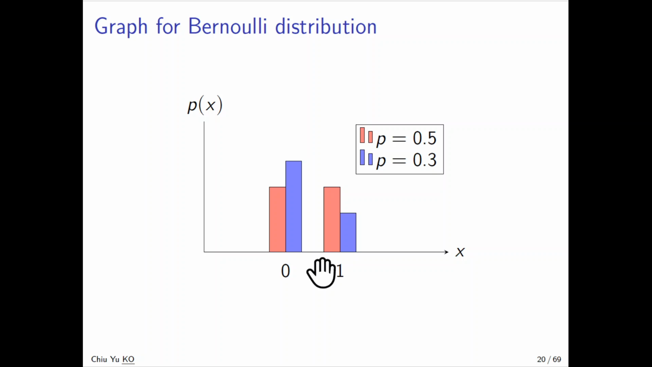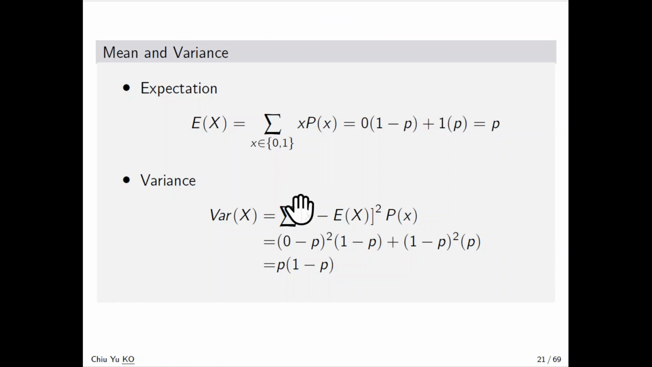So here we have shown the diagram. Suppose we have P equal to 0.5, then the probability distribution function is 0.5, 0.5. If P is 0.3, then 0.3 is for 1 and 0.7 will be for 0. So let's prove this.